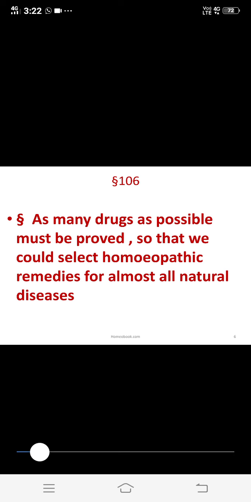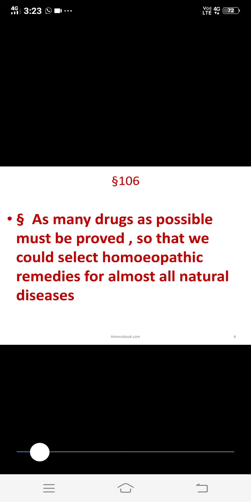So as many drugs as possible must be proved. That is, we have to prove a number of medicines. Then and only then can we select homeopathic remedies for most or almost all natural diseases. Then we have the instruments available to treat natural diseases of any kind. So we have to prove as many drugs as possible. That is given in aphorism number 106. This is the theme of that aphorism.